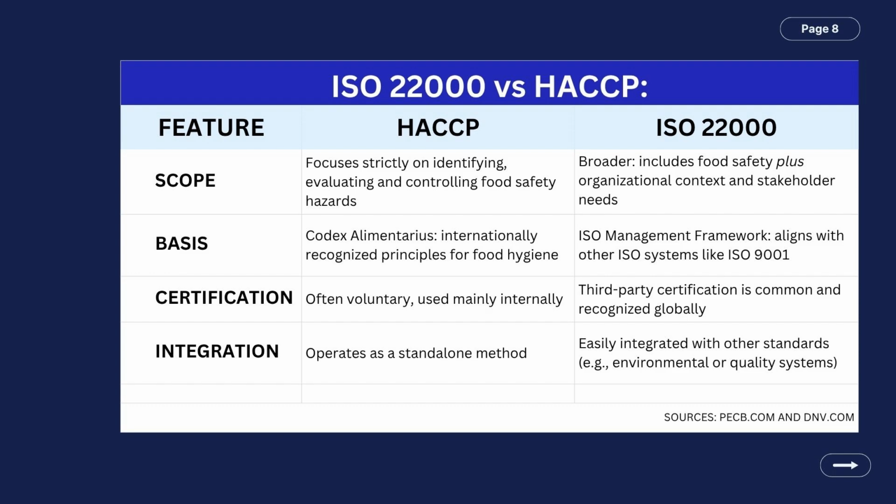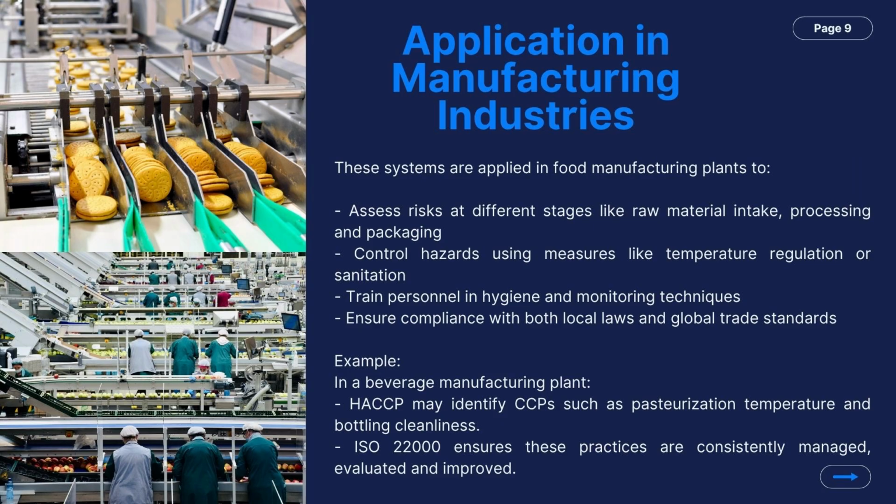Well, how do these things apply in the real world? In manufacturing industries, these systems are used to analyze risk in raw materials, processing, and packaging. It trains staff in monitoring and hygiene practices. It ensures global compliance and customer trust. For example, in a beverage plant, HACCP identifies steps like pasteurization as critical, while ISO 22000 ensures these are continuously monitored and improved through proper documentation and staff training.